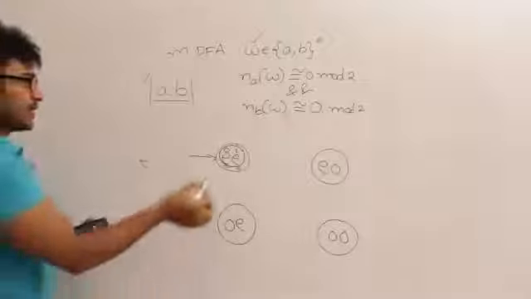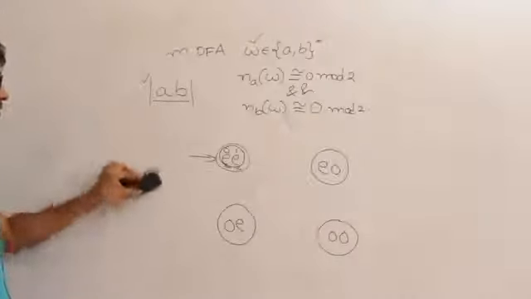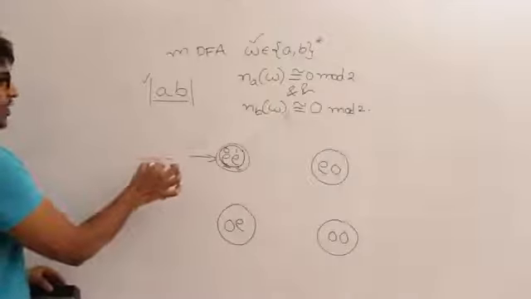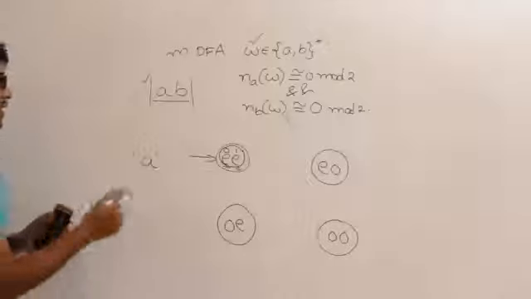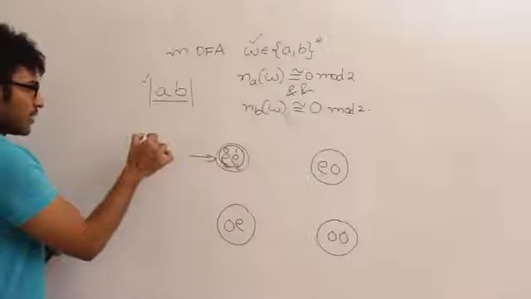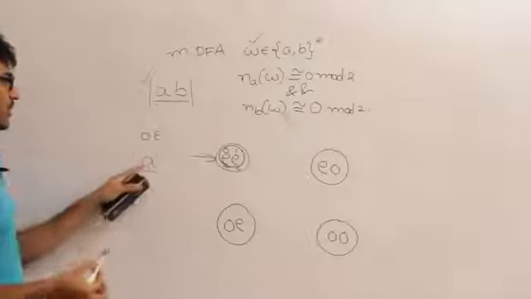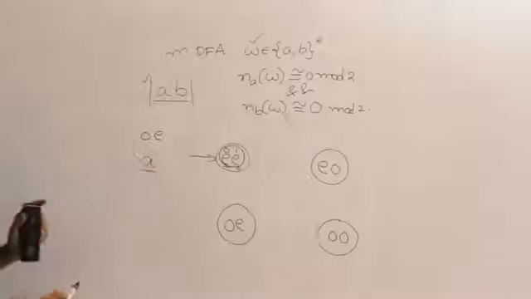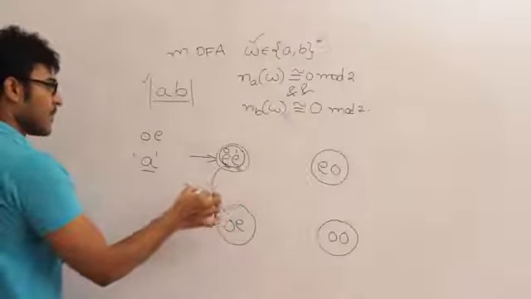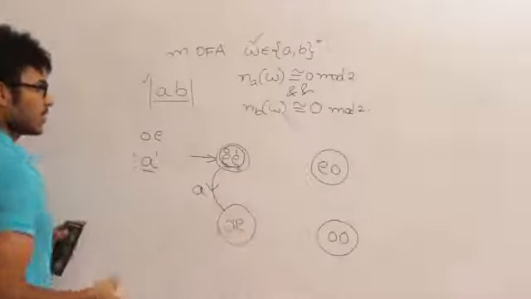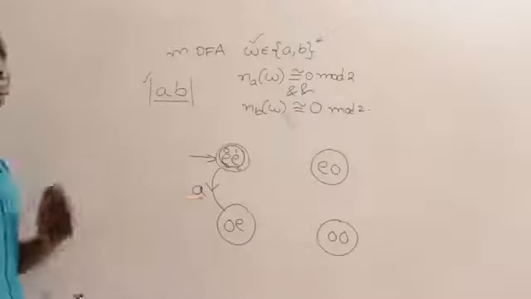And if I see small a in this state, what is the string that you have seen till now? Just small a. Now think about small a. How does it look like? It is looking like odd number of A's and even number of B's. Why? Because 1 A and 0 B's, which means on seeing small a, I'll go to odd number of A's and even number of B's. Fine. We have filled up what happens on A.